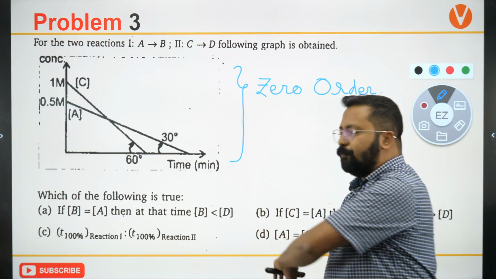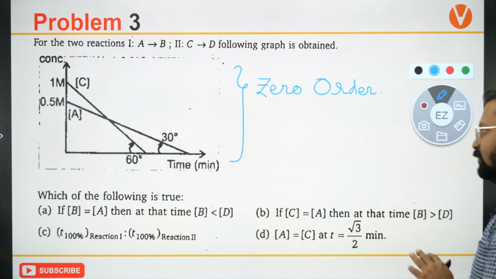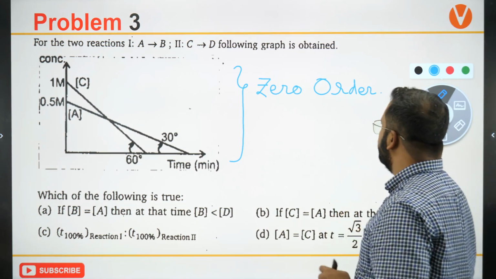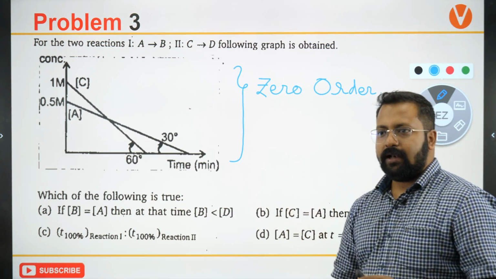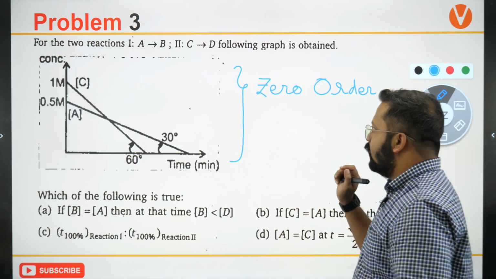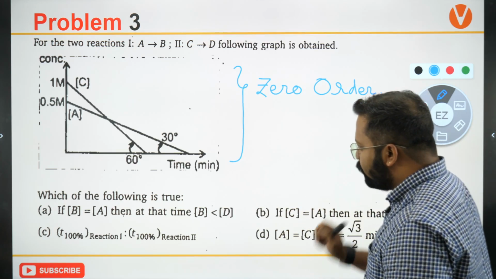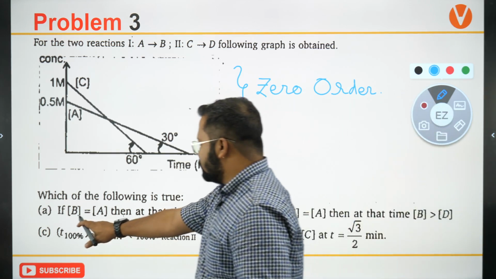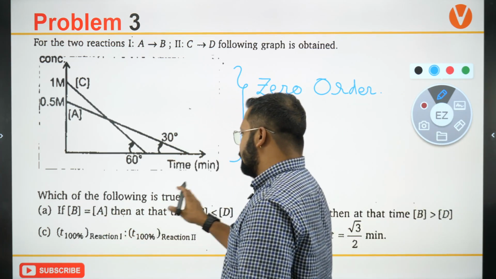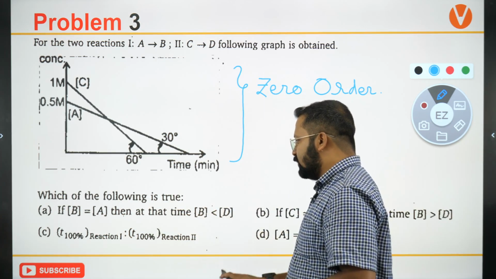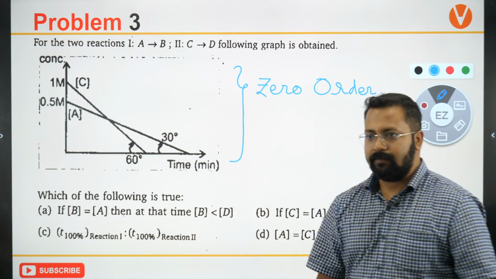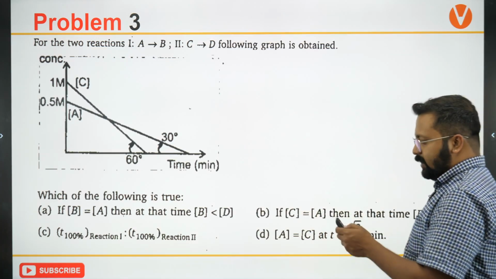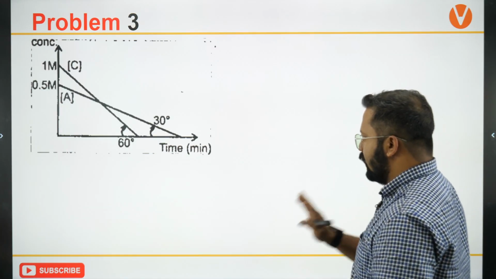So we have certain points which we need to validate. Let's validate them one by one. Which of the following is true? If B is equal to A, then at that time concentration of B is less than concentration of D. Okay, let's try to identify whether this statement is correct. So I've taken it over here.